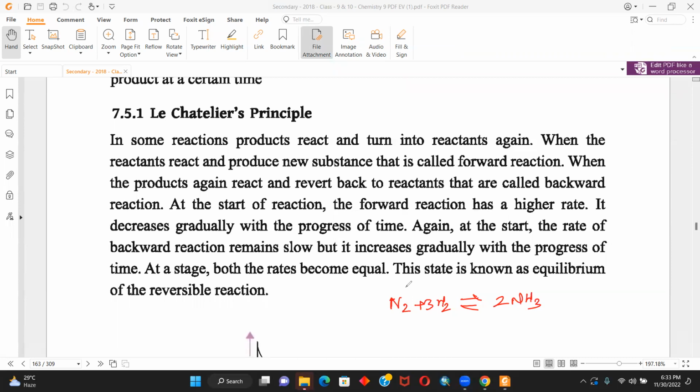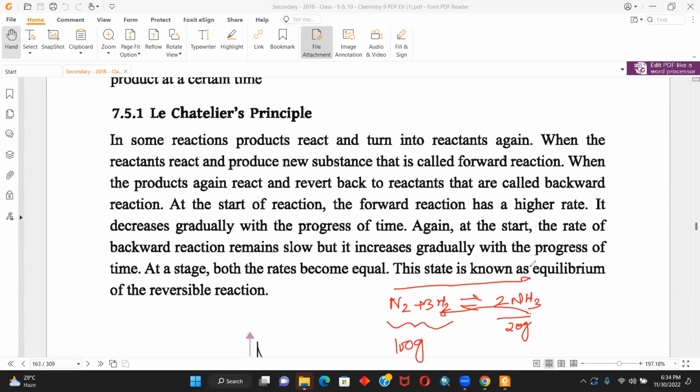Say I have given altogether 100 gram of reactants. Some will turn into 2NH3. Say after 10 minutes, 20 gram has turned into 2NH3, and on the left side I have 80 gram. Then this 20 gram keeps turning back into N2 + 3H2 on this side.